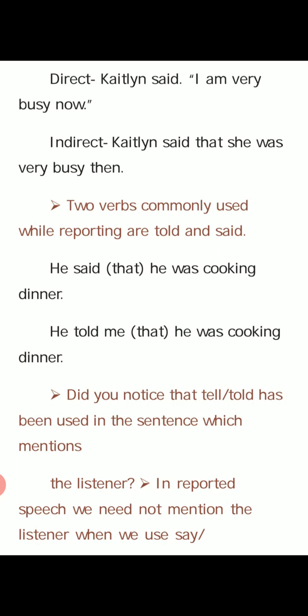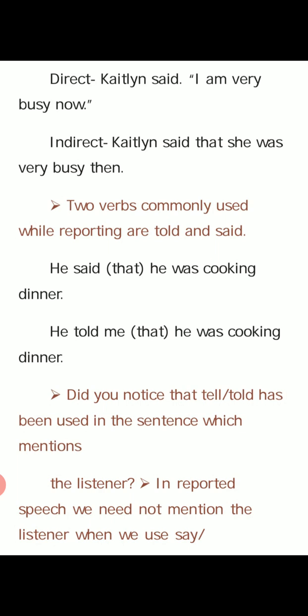Two verbs commonly used while reporting are told and said. Commonly we use told and said as reporting verbs. Where do we use said, and where do we use told? Shall we see? He said that he was cooking dinner. That we can say, he said that he was cooking dinner. For the same sentence, if a listener is there, he told me that he was cooking dinner. What is the difference? Can you say?